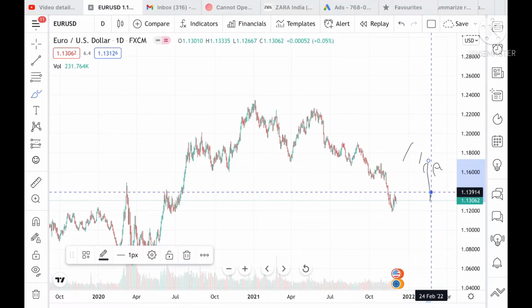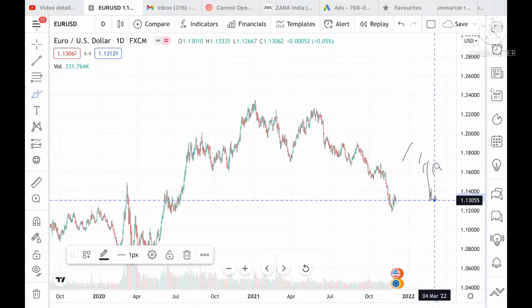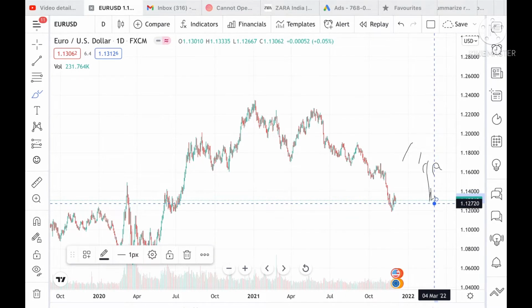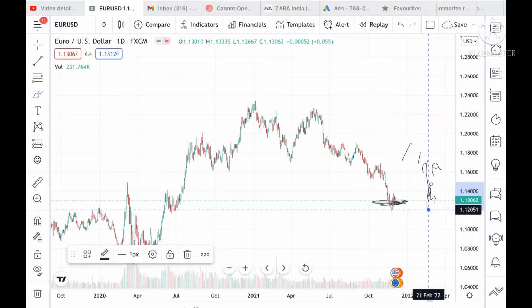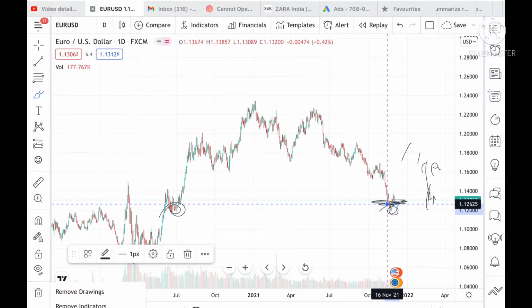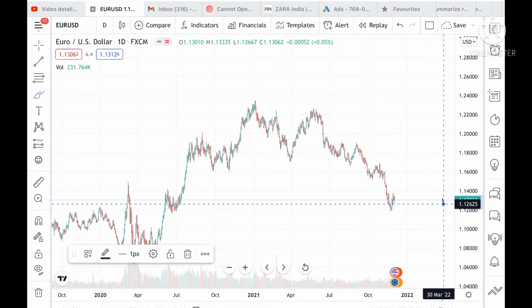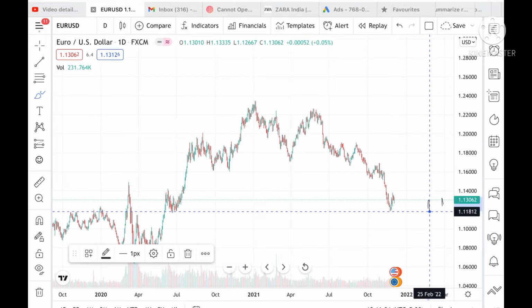Suppose the price doesn't sustain this level, then chances are high we can see a level of 1.13293, and from there a level of 1.12720. If the price comes close to this level, then chances are high we can see a level of 1.12051. Look at the chart and these two levels. If the price goes below this, meaning if the price comes close to the level 1.12625, then chances are very high it can go further low to a level of 1.11669.